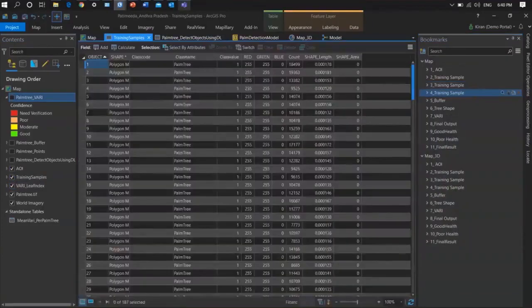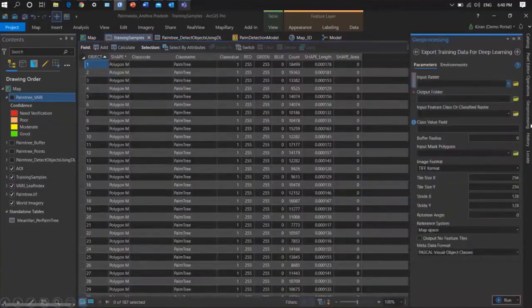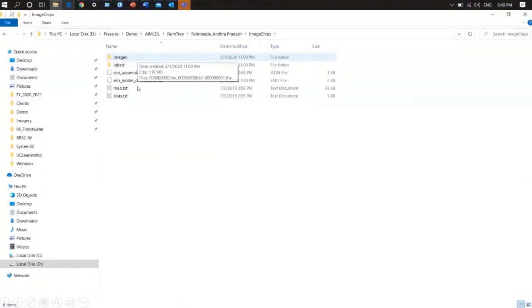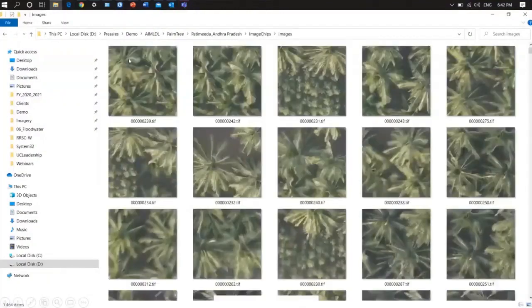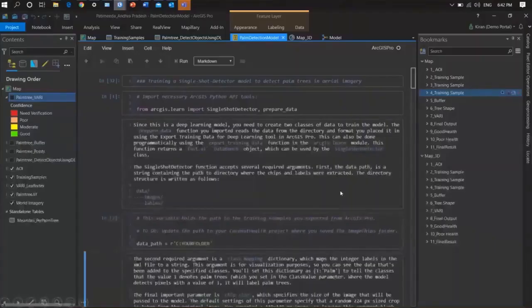And once these training samples are ready, using the geoprocessing tool, the same export training data, I can perform it and get the image chips and the model definition file. So here are the images. Once my chips are ready and my model definition is exported, I take you directly to the notebook and I can start to train the model.